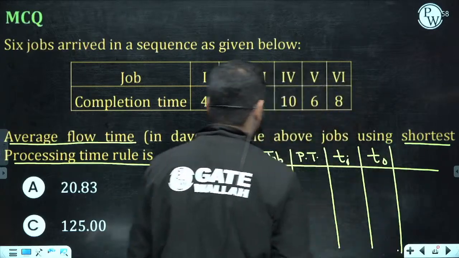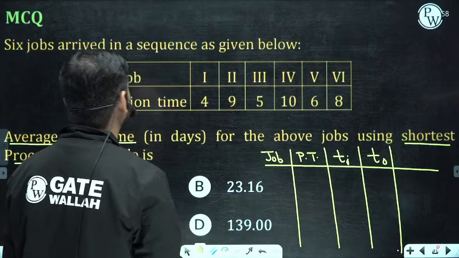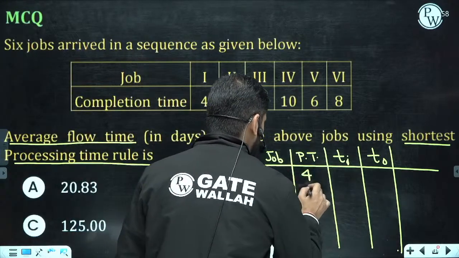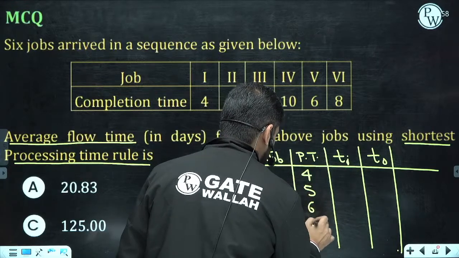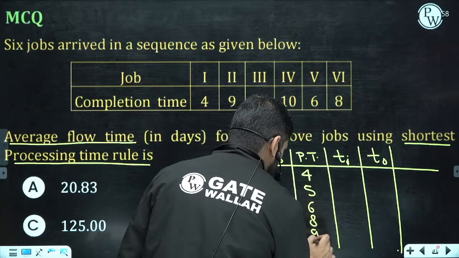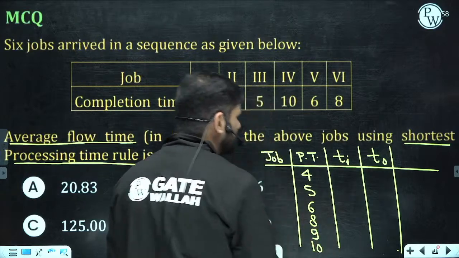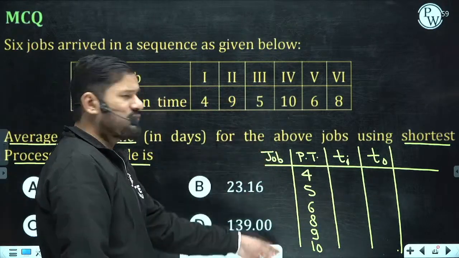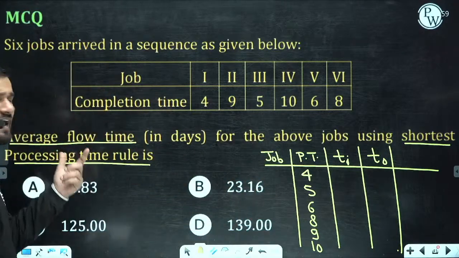In what order are we going to perform the jobs? Job 1, 4, then 5, then 6, then 8, then 9 and 10. This is the order in which we are going to perform the jobs. We can give the names also, but there is no need, because we have to find the average flow time.